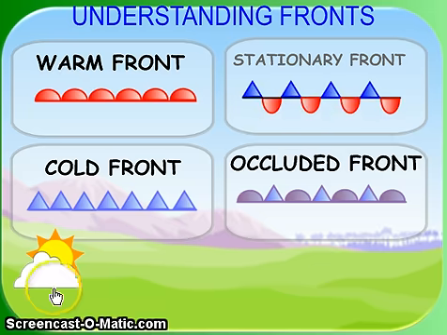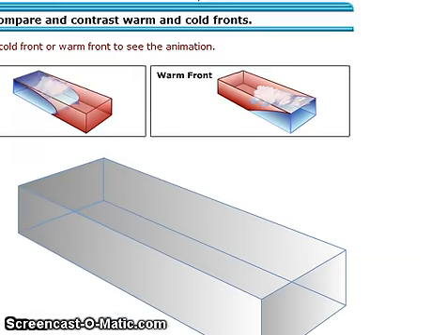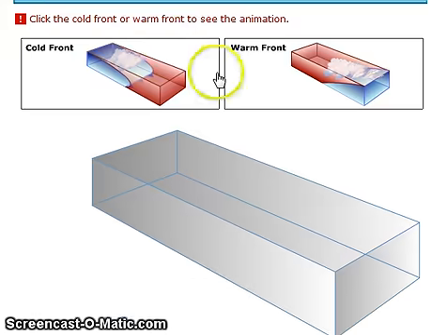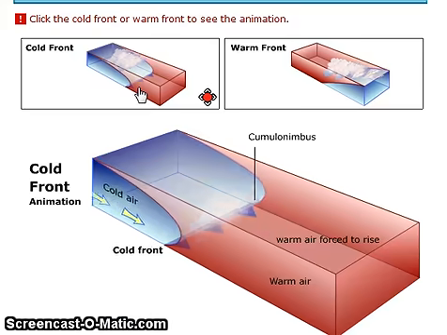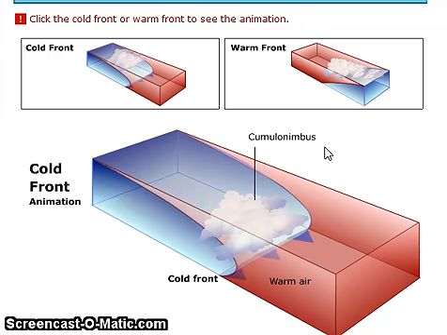Now I want to wrap up our lesson by showing you some of these fronts in action. We're going to start with what the cold front looks like. I want you to see it as it's building. Notice it says cumulonimbus clouds. That's the only type of cloud that can really form from a cold front. And you can see that as that cold pushes under, the warm slides up and over the cold, but it does it very quickly to form those cumulonimbus clouds.